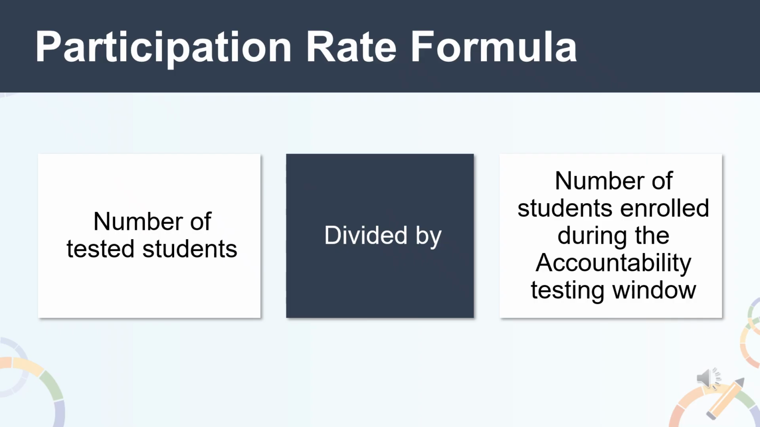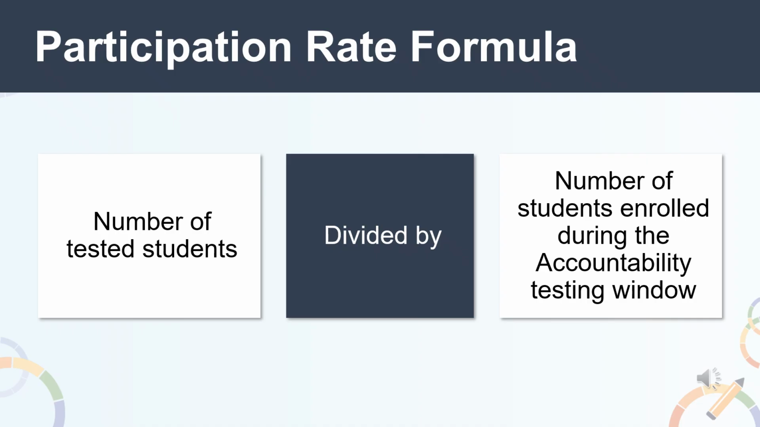In order to calculate the participation rate, we apply the participation rate formula, where the numerator is the number of tested students, which is divided by the denominator, the number of students enrolled during the accountability testing window. In order for a student to count as tested, they must log on to both the Computer Adaptive Test, the CAT, and the Performance Task, the PT, portions of the assessment.